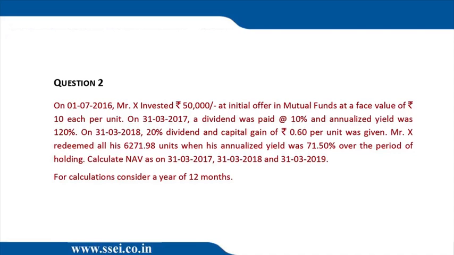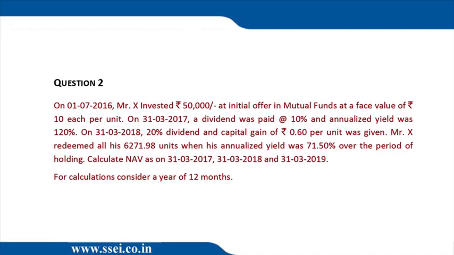196.625% return on 50,000 is coming to 1,48,312.5, which is what we earned. If we earned this amount, then this plus 50,000 is the redemption value at the end. That is 198,312.5. So 198,312.5 should be the total value of the 6271.98 units. So let's divide by 6271.98. It comes to 31.61. I hope I am not doing a mistake.